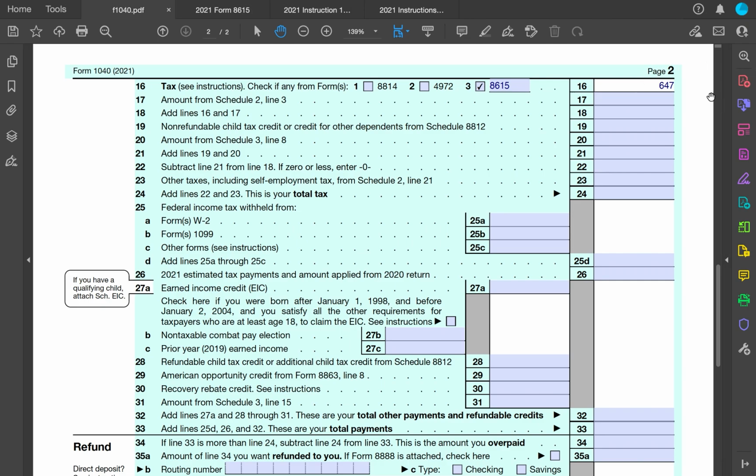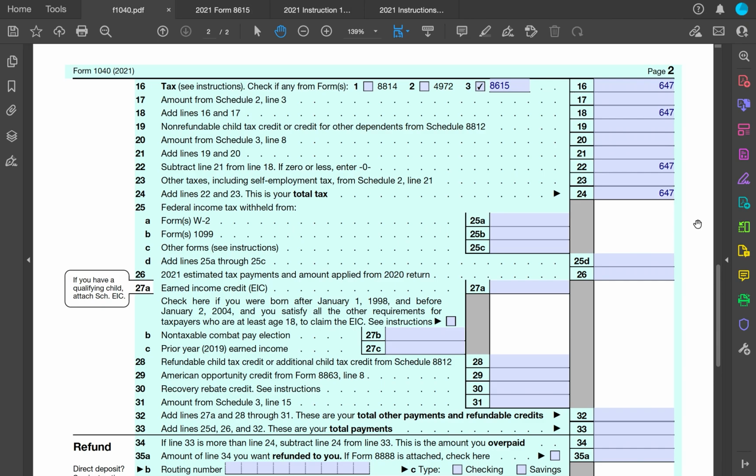He has no amounts from line 2 on any of these other forms because he just doesn't have them. Scroll down, skip all of these, start adding a bunch of them together. Again, you're going to get to $647. There's no other self-employment taxes, anything like that. The total tax that he owes is $647.